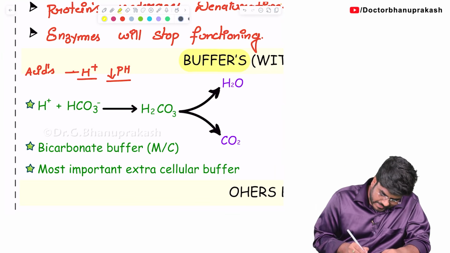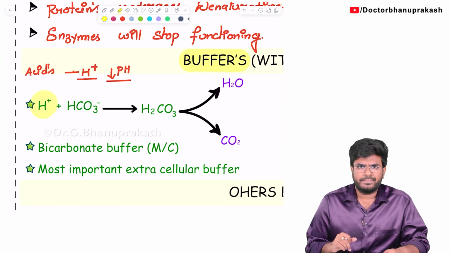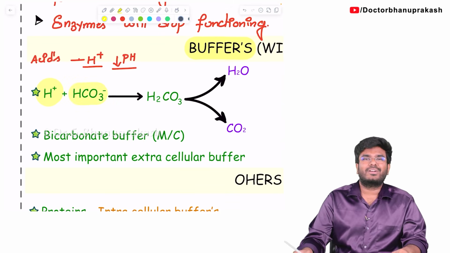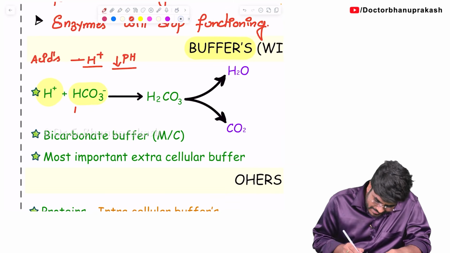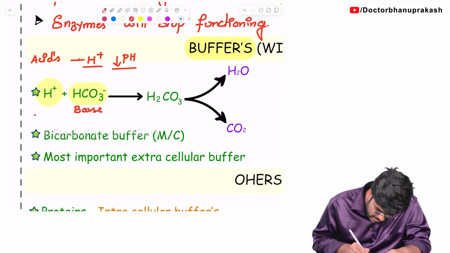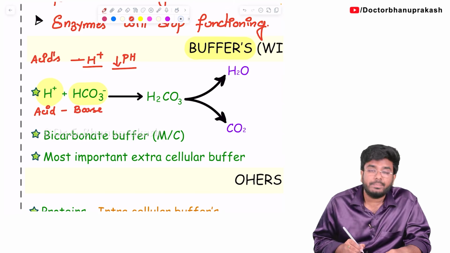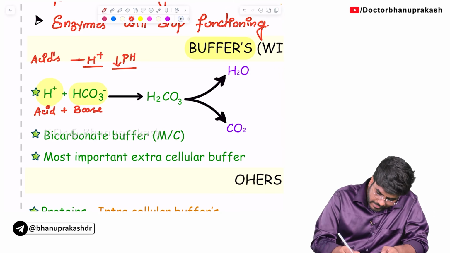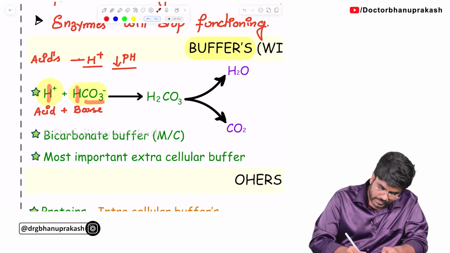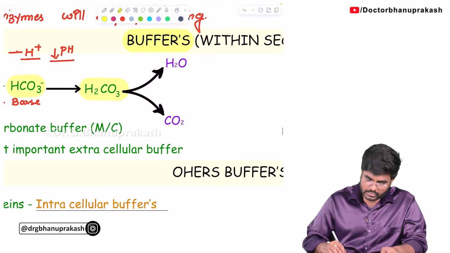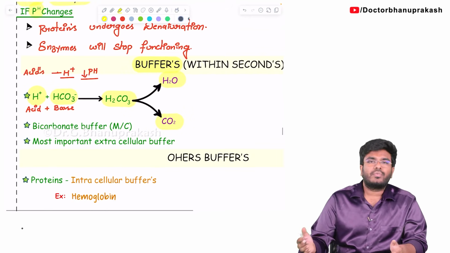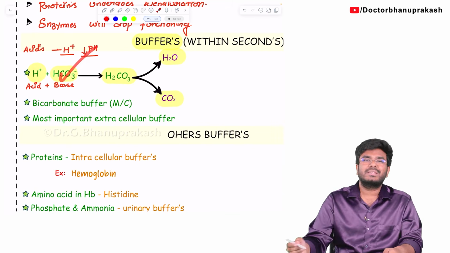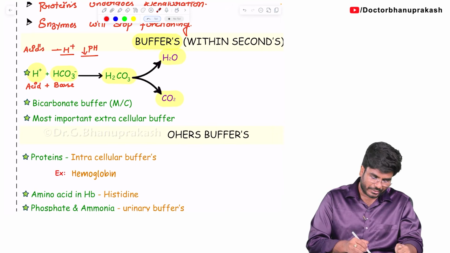Whenever this H plus is getting generated, we have to neutralize it. For that neutralization, there is a buffer called bicarbonate. This bicarbonate is nothing but a base. H plus is acid, and acid will react with base, which is the buffer. Now H plus will react with HCO3 minus, becoming H2CO3. This H2CO3 is going to split into water and carbon dioxide. So finally, we have neutralized this H plus with the help of bicarbonate. Bicarbonate is a buffer which will neutralize acids.